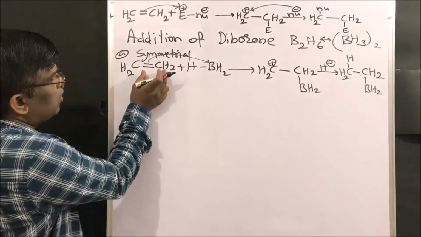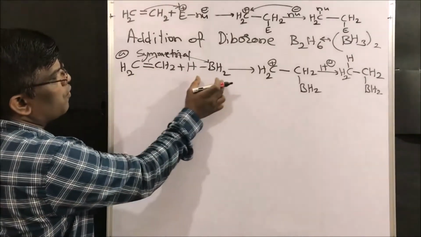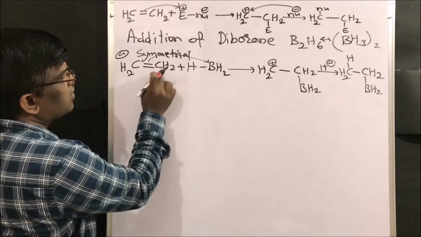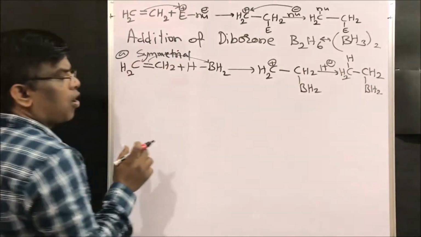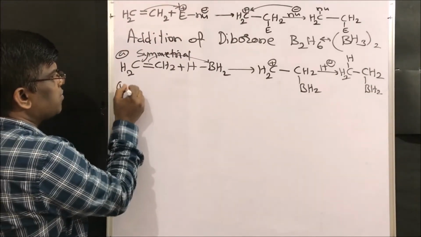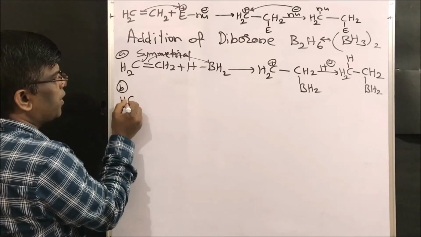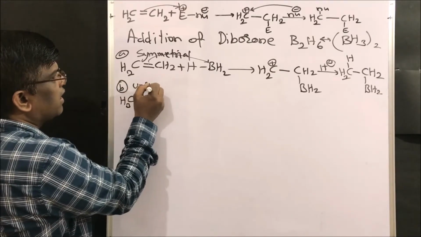This double bond, two sides CH2 are same. So whether this boron adds to this carbon or this carbon doesn't matter. It is going to give the same product. But when it comes to unsymmetrical alkene, let us take propene. Unsymmetrical alkene.